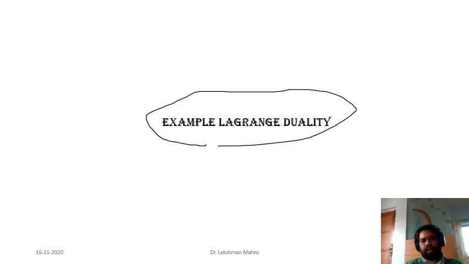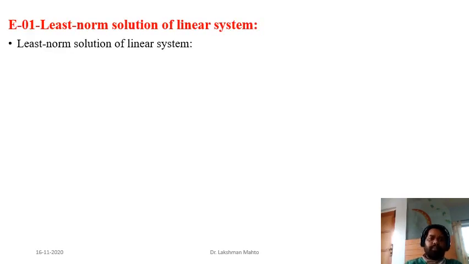So I am taking a few more examples. One example that we had discussed was finding the least norm solution of a given linear system. Suppose we have a linear system Ax = b, and it is a consistent system, that means it is a solvable system. More generally, if you want infinitely many solutions, you can take the condition that this is an underdetermined system. That means the number of samples is less than the dimension, m is less than n.